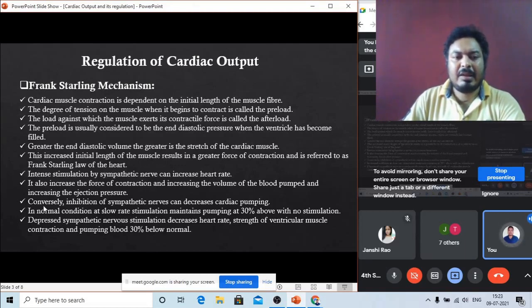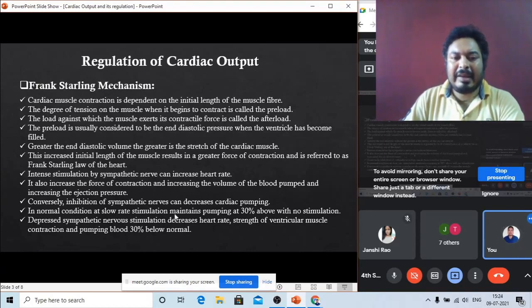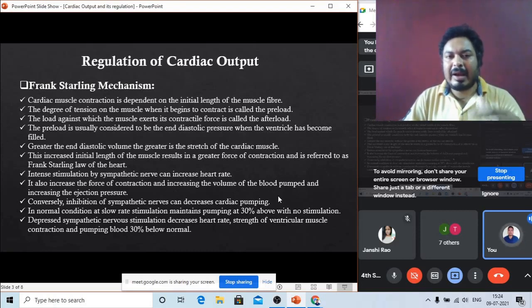Conversely, consider inhibition of the sympathetic nerve. When the inhibition of the sympathetic nerve arises, it can decrease the cardiac pumping. The cardiac pumping, or the cardiac output, decreases when inhibition of the sympathetic nerve occurs.